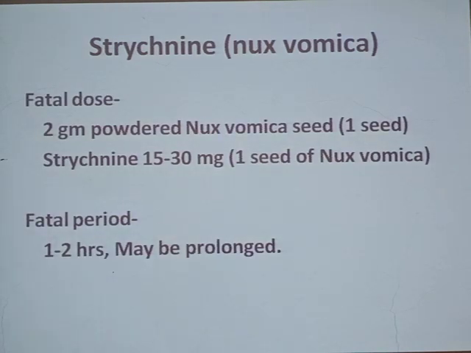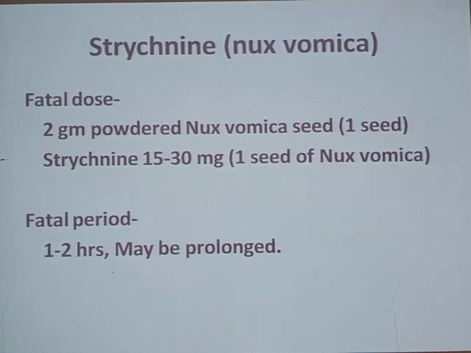Now, the fatal dose of strychnine: 2 gram powdered Nux vomica seed, that is one seed. When one seed is crushed into powder, it will give rise to 2 grams of powder. So this 2 gram powder is enough, that is one seed. One seed is enough to kill an adult. So one seed is deadly poisonous.